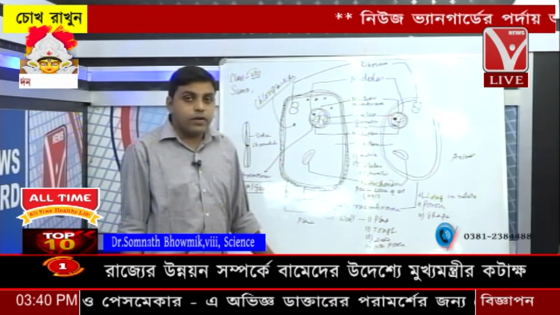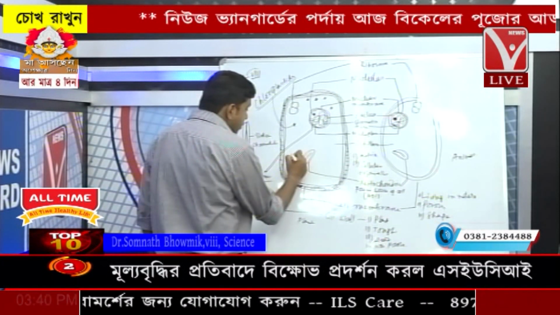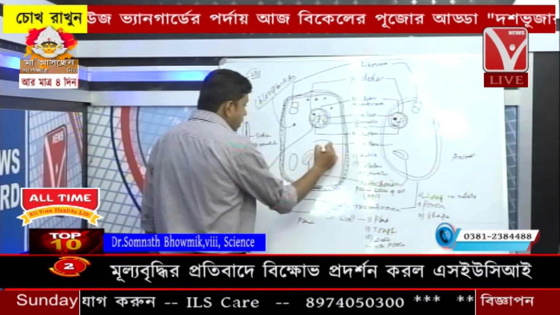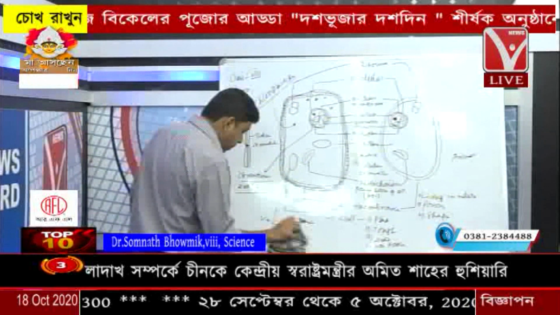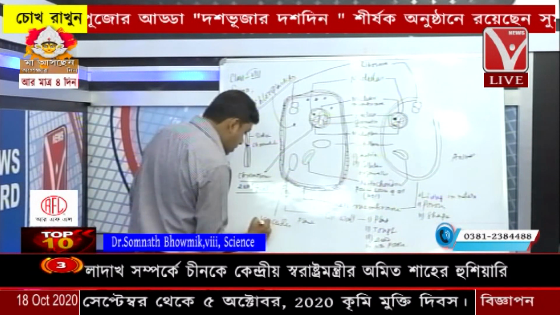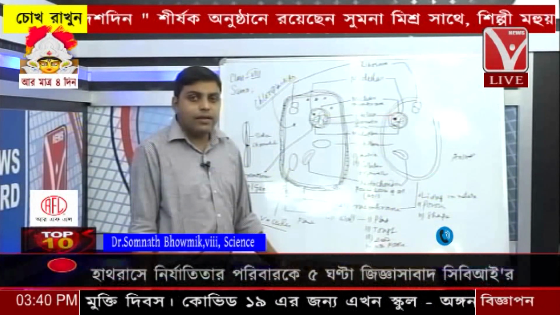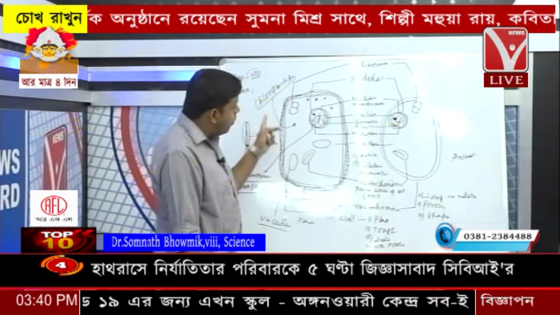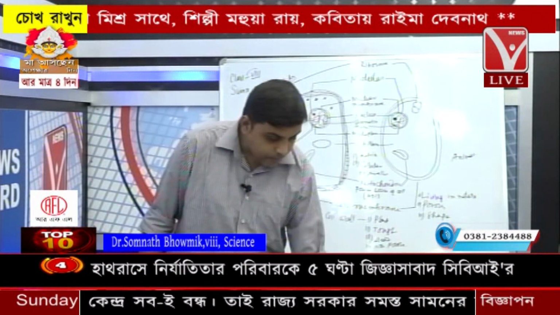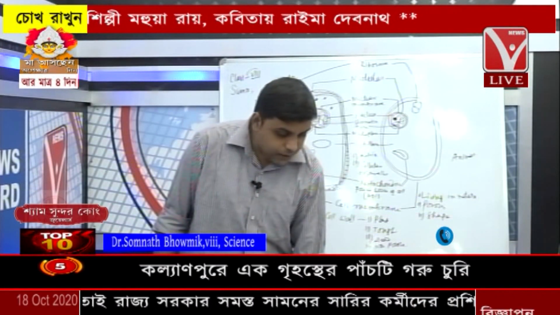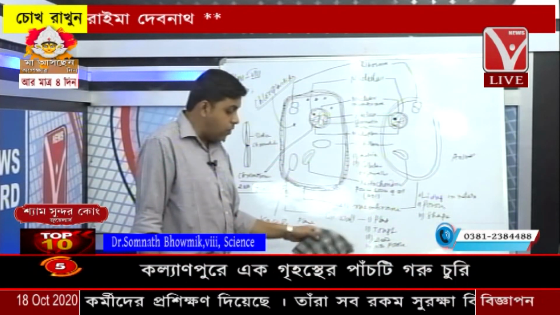Now one more feature of the plant cell: the plant cells contain vacuoles, large size vacuoles. Vacuoles are mainly found in the plant cells and they are actually large in size. So this is all about the plant cell and also the animal cell. So I guess every part is finished. So I am once again just reviewing the whole part of the chapter.